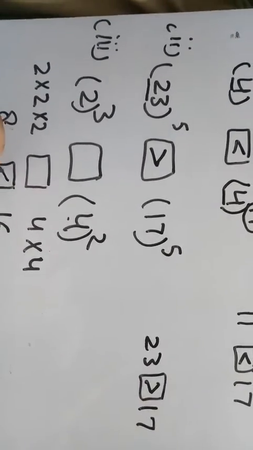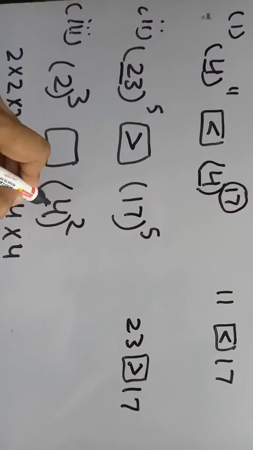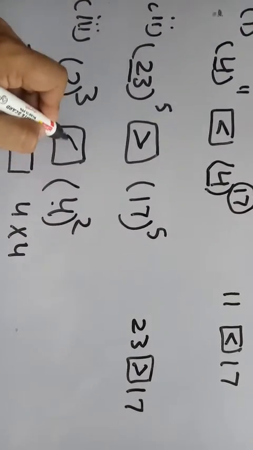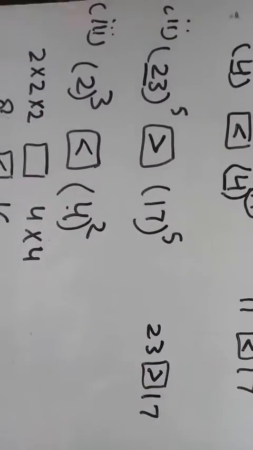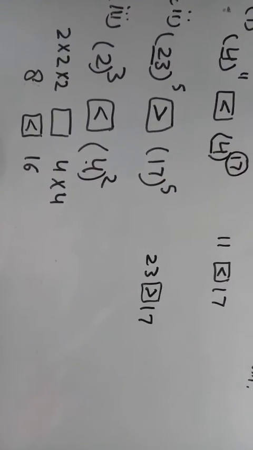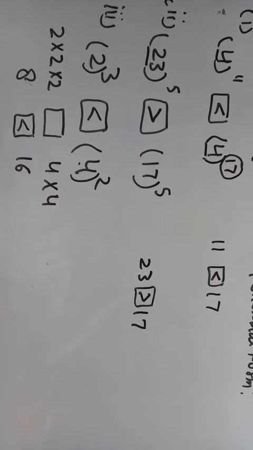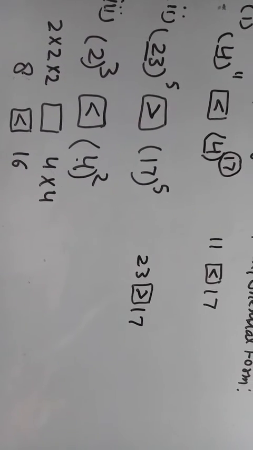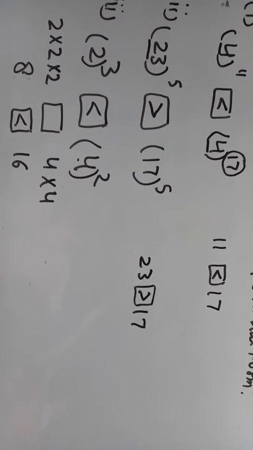That's why 16 is greater than 8. So 4 raised to the power 2 is greater than 2 raised to the power 3. I hope all of you understand these three rules for how to compare exponential numbers.